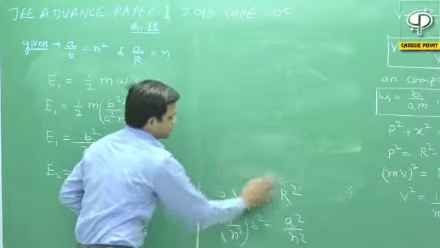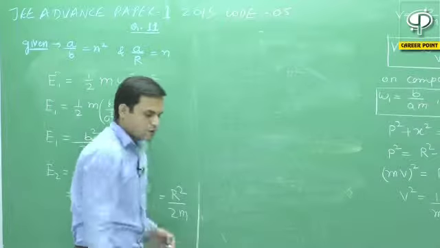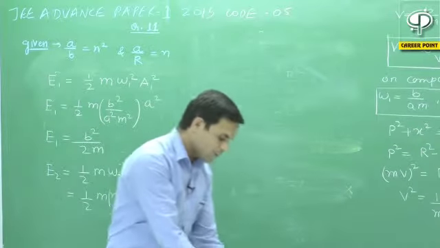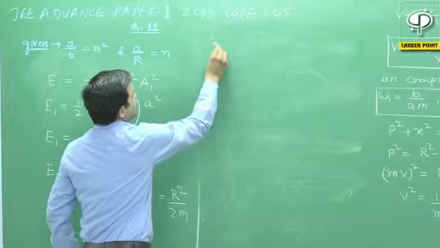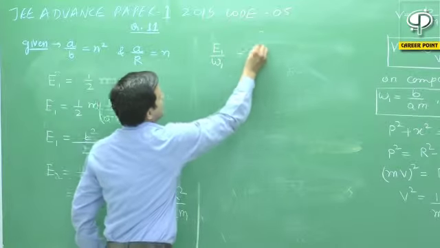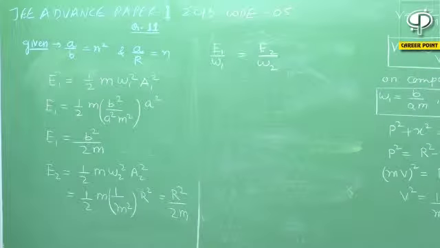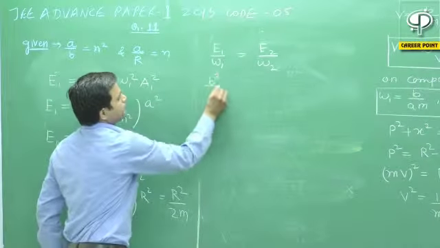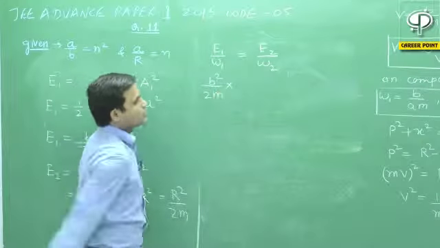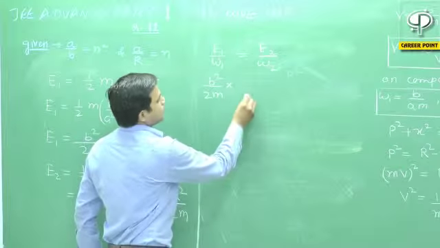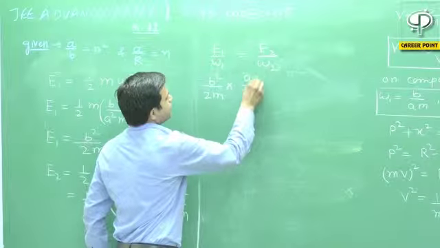Option D is about the ratio of energy and angular frequency. We have to check whether E1 by omega 1 is equal to E2 by omega 2. E1 is equal to B square by 2m. The value of omega 1 is equal to B by AM.